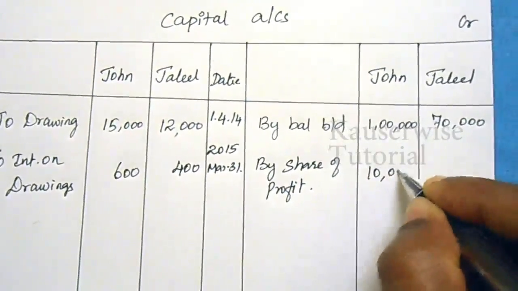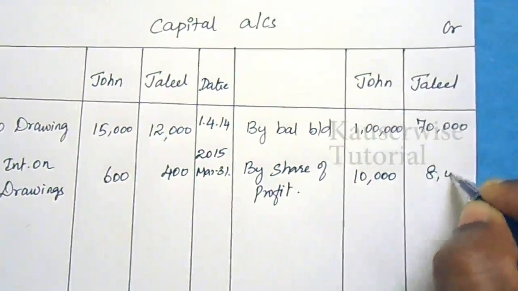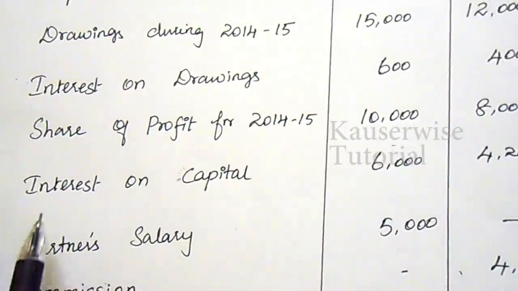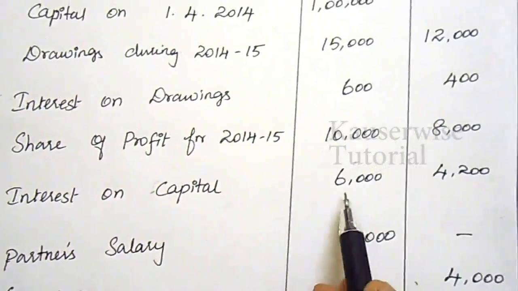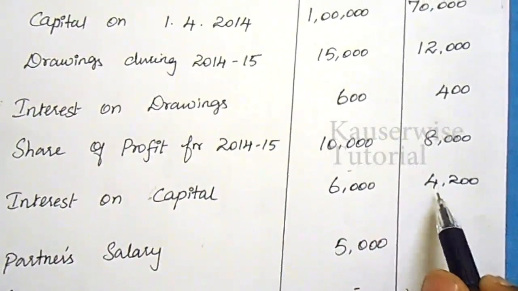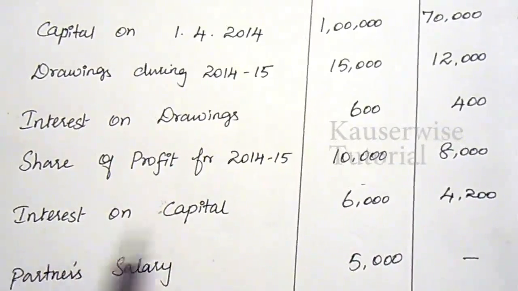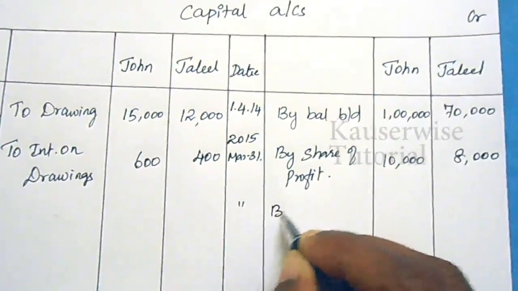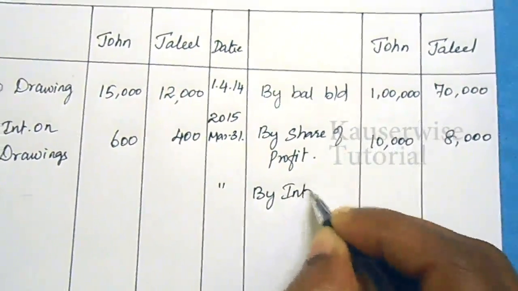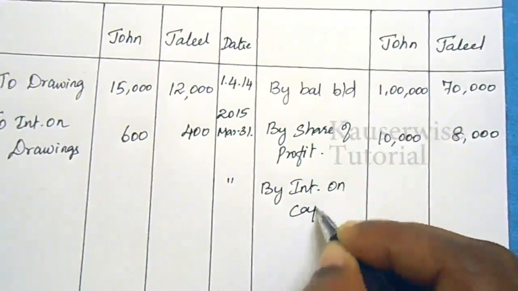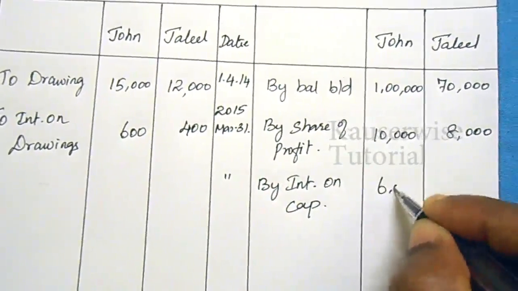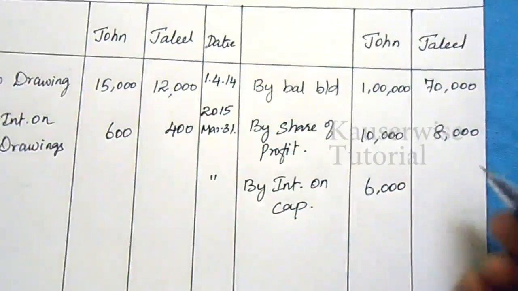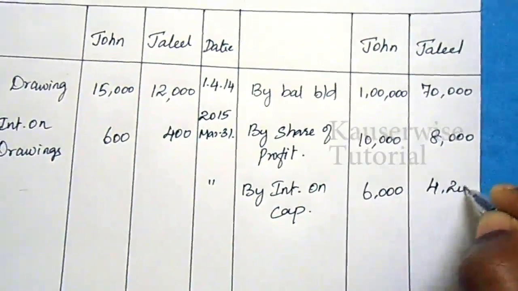John 10,000, Jalil 8,000. Next one, interest on capital. John 6,000, Jalil 4,200. This will also be recorded under the credit side of the capital account. By interest on capital, John 6,000, Jalil 4,200.